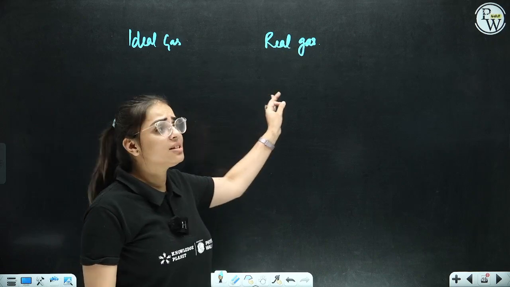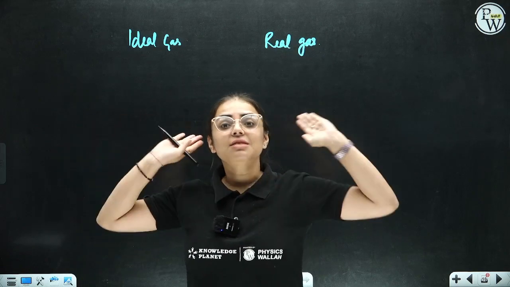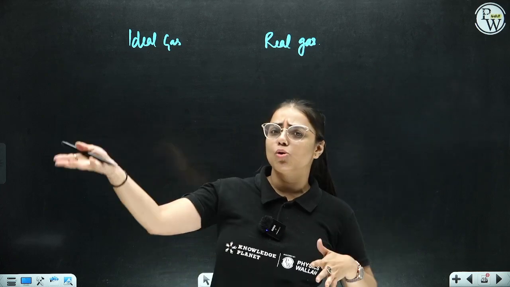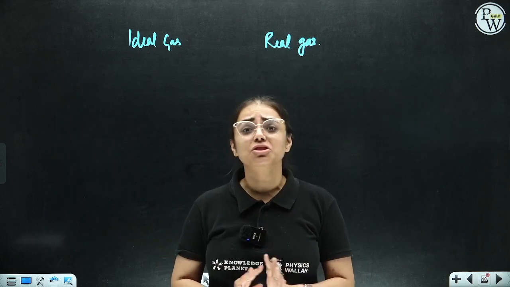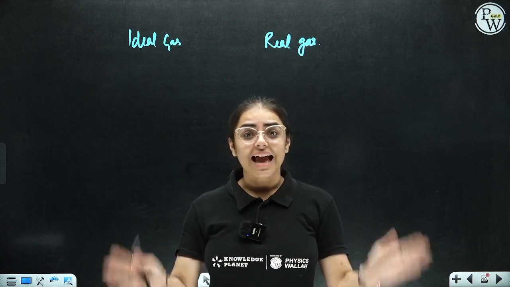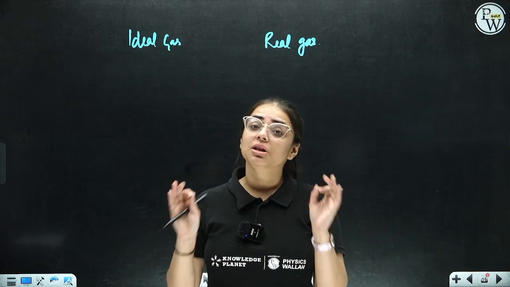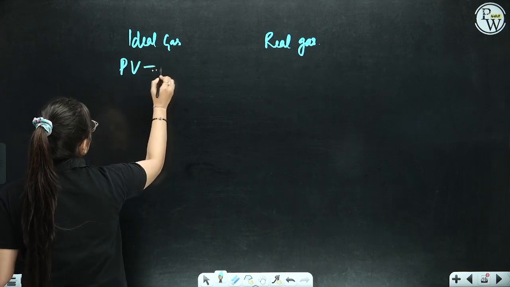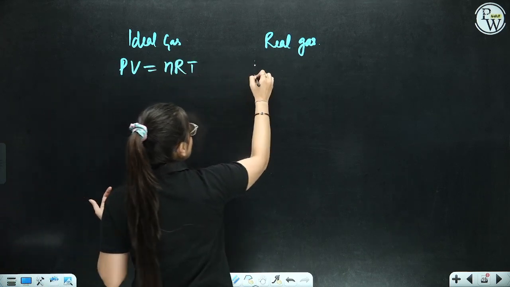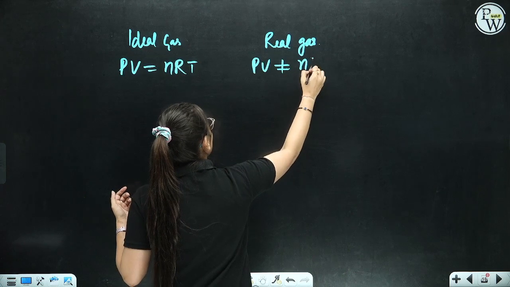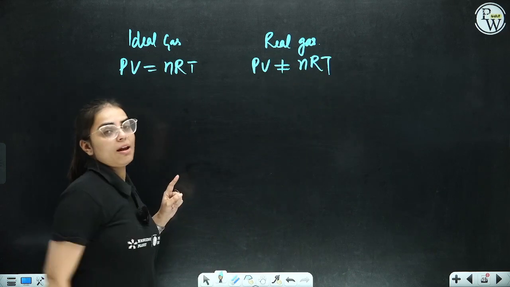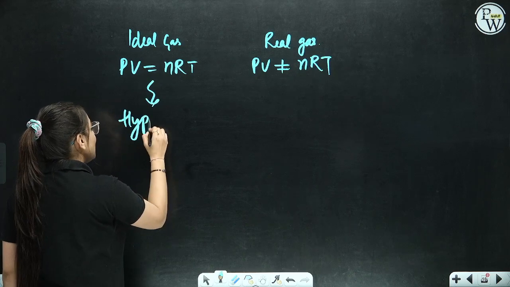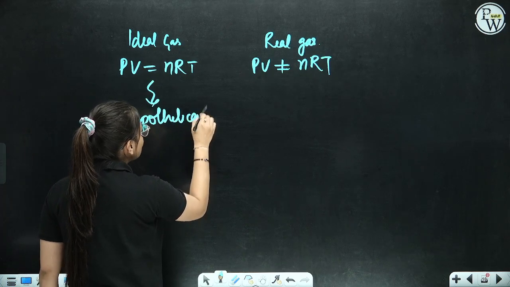But real gas states that no, it is hypothetical. It is an assumed one. We have considered it is going to be like this, volume is going to be like this, there is no force of repulsion or attraction. But in reality, there is a force of attraction and a force of repulsion. So in an ideal gas, we say PV is equivalent to nRT, but in actual real gases, PV is not equal to nRT. It is a hypothetical situation that we have considered.